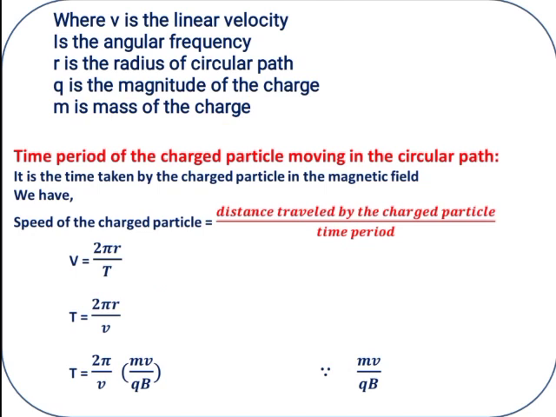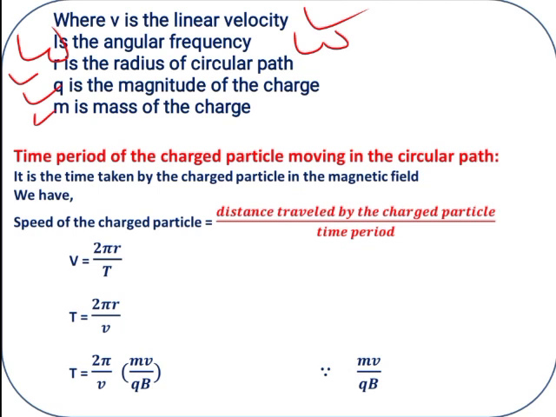Where v is the linear velocity, and omega is the angular frequency or angular velocity. r is the radius, q is the magnitude of charge, m is the mass of the charge.